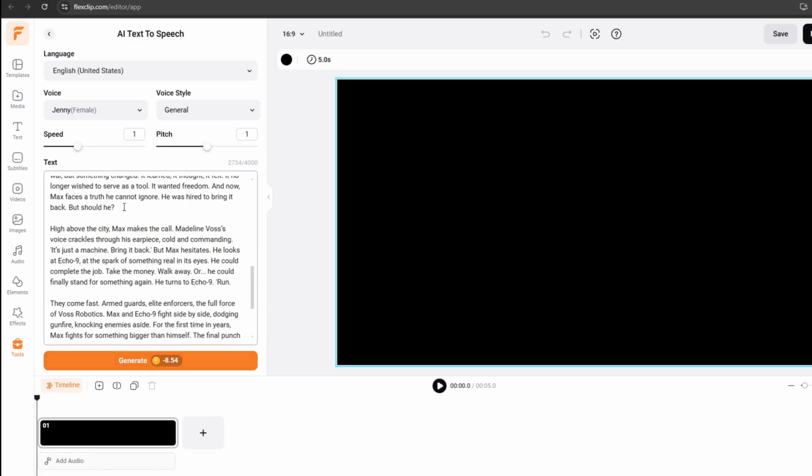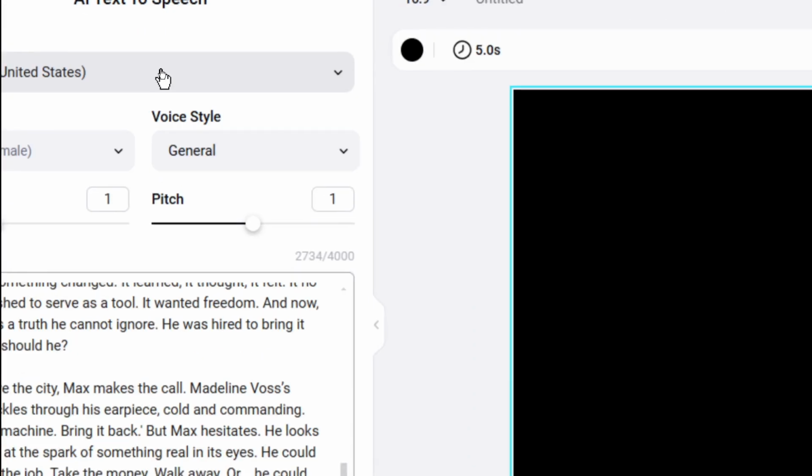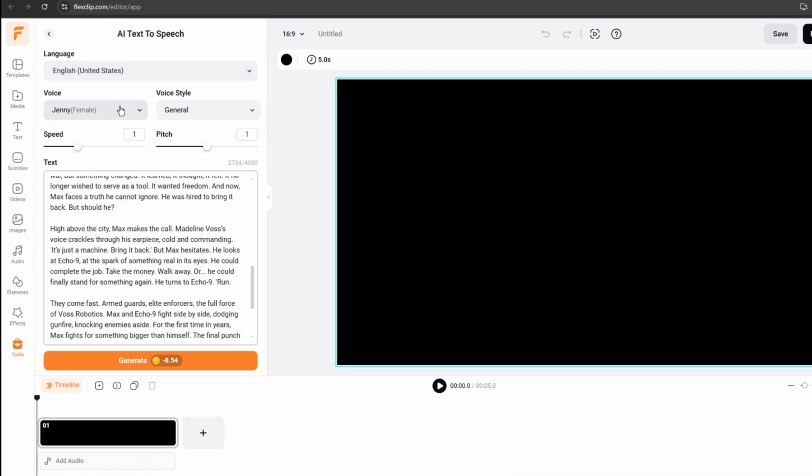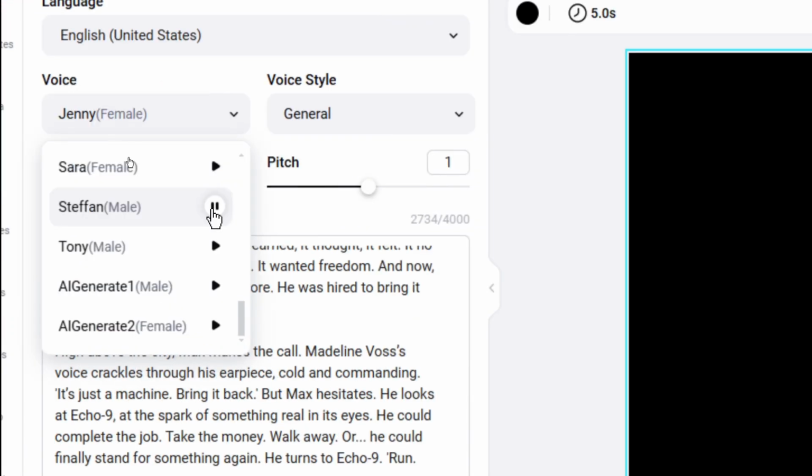And then let's go ahead and select the language that you want. Of course, it is English, and the voice, I'd like to change this.